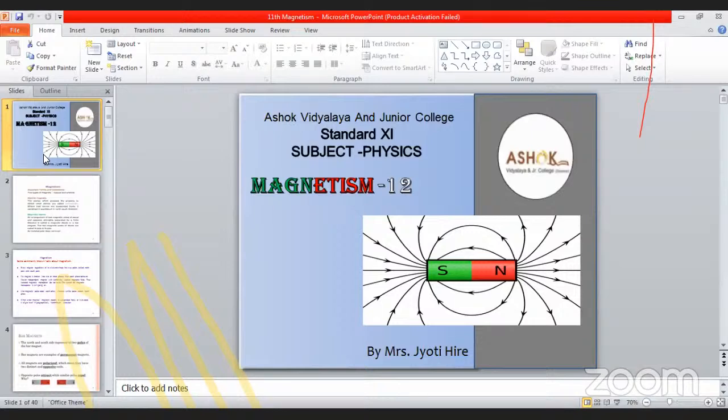So this diagram shows a bar magnet of magnetic moment m bar with center at O. P is any point in its magnetic field, and the magnetic moment m bar is resolved about the center of the magnet into components along r bar and perpendicular to r bar. See, in your book, the page number is 224, diagram number 12.3. That is the magnetic field at an arbitrary point. What is meant by an arbitrary point? The point which is not exactly on the axis and not exactly on the equator. It is some random position, and at that point we are going to find the magnetic field because of the given bar magnet.